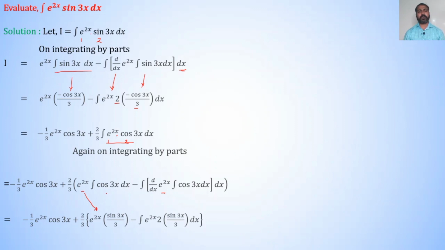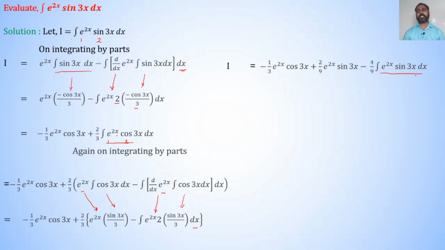We know that the integration of cos 3x dx is sin 3x divided by 3, minus the integration of the derivative of e raised to 2x, which is e raised to 2x into 2, and the integration of cos 3x dx is sin 3x divided by 3 dx, which is equal to minus 1 by 3 into e raised to 2x into cos 3x plus, on multiplication, it is 2 by 9 into e raised to 2x into sin 3x minus 4 divided by 9 into the integration of e raised to 2x into sin 3x dx.